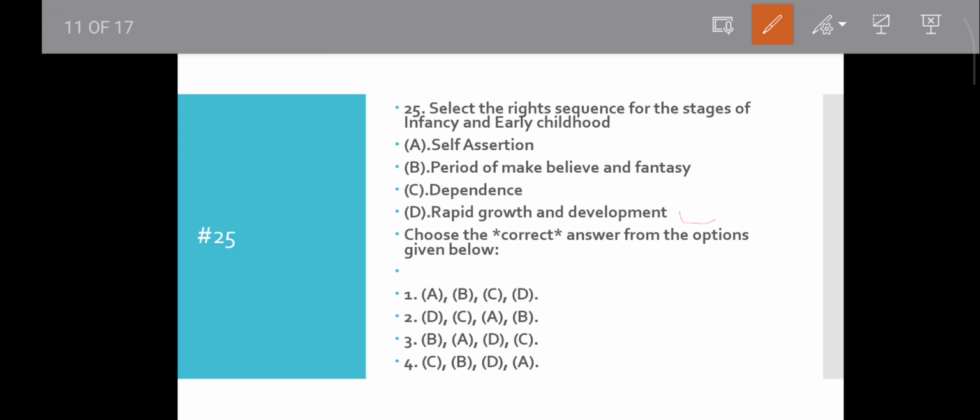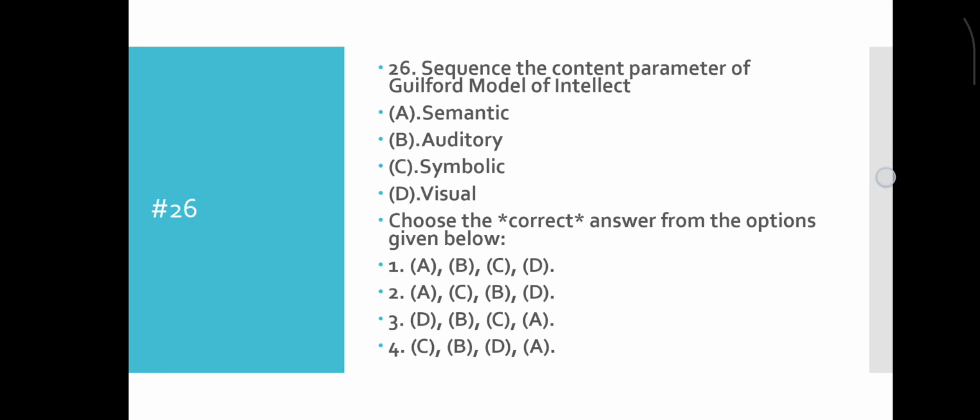The first will be D, rapid growth and development. Option 2 has D first, but no other option has D first, so the others will be incorrect. Then second will be C, dependence. Obviously they are dependent on their parents. Then option A, self-assertion, and option B, period of make believe and fantasy. So D, C, A, B will be the correct answer. Then move to the next question.